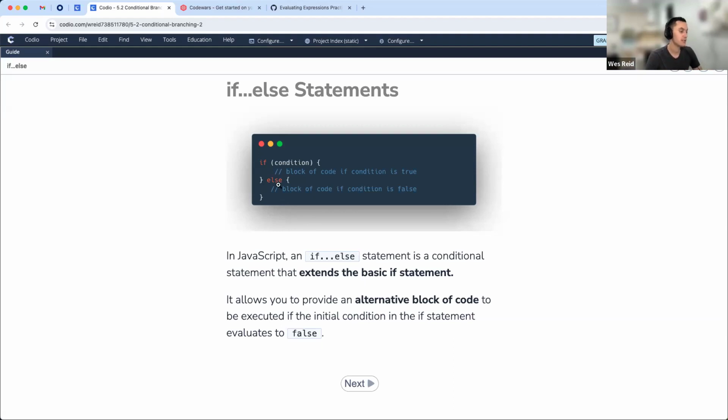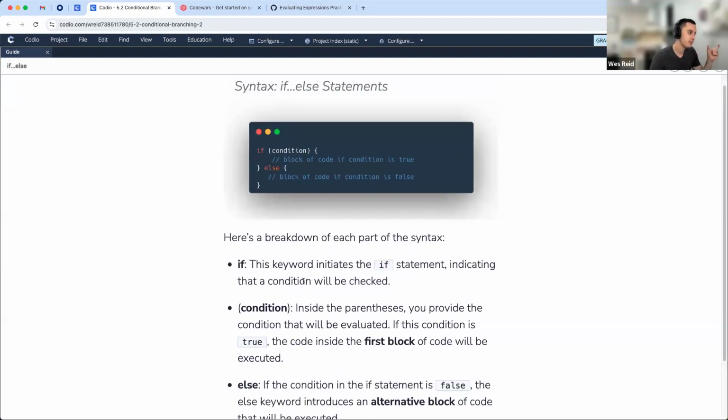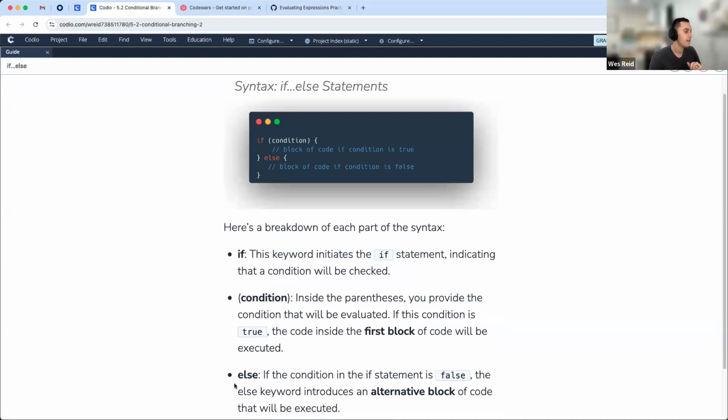So else here is something we can tack on to the if statement. We add the else keyword and then another block of code. We can see this breakdown here, right? So we still need that if keyword. We'll still need that condition. That's going to determine whether either chunk of code runs. And the else keyword is defining what happens if that statement is false.